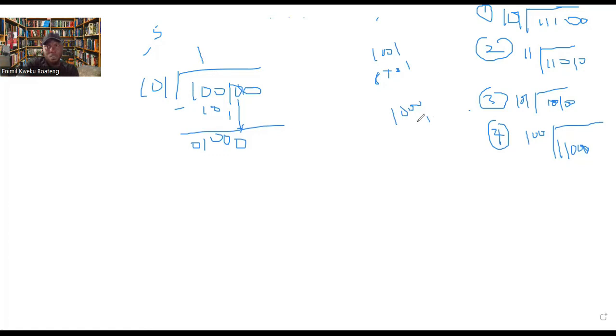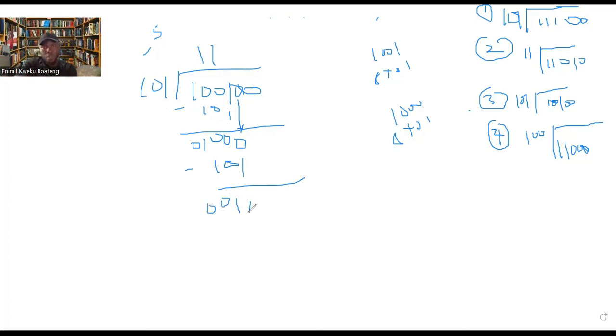1000: this is 1, this is 2, this is 4, and then this is 8. Now will 5 go into 8? Yes, 5 will go into 8, one time. Now 101 times 1 will give us 101. You do a subtraction again, so you borrow from here. This is 2, that will become 1, and then this will be 2. So here's 1, here's 1, here's 0, and here's 0.